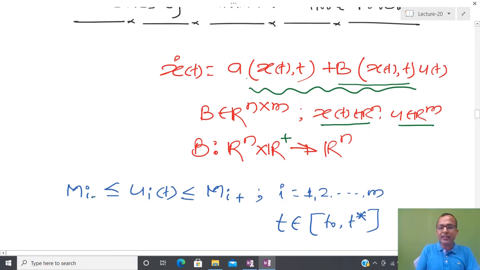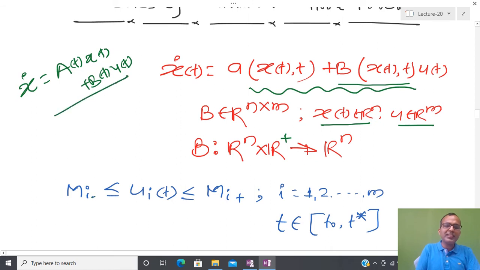If you see carefully, in this system a(x,t) is nonlinear, while b(x,t) times u(t) is linear. So this system is just a generalization of the system x dot equals A(t) x(t) plus B(t) u(t). So this is my LTV system, linear time varying system.